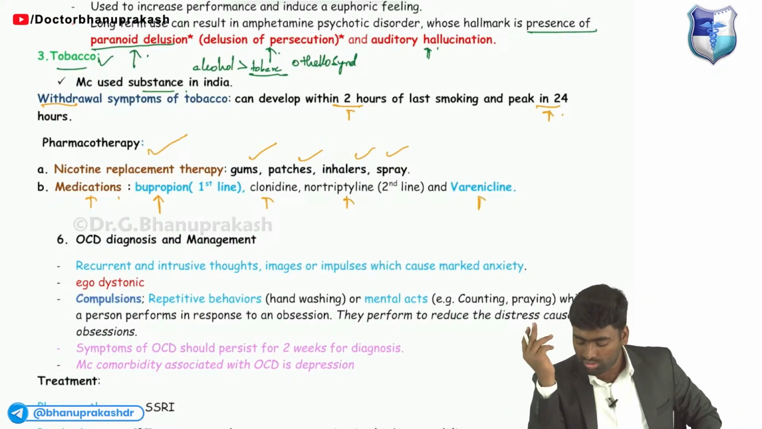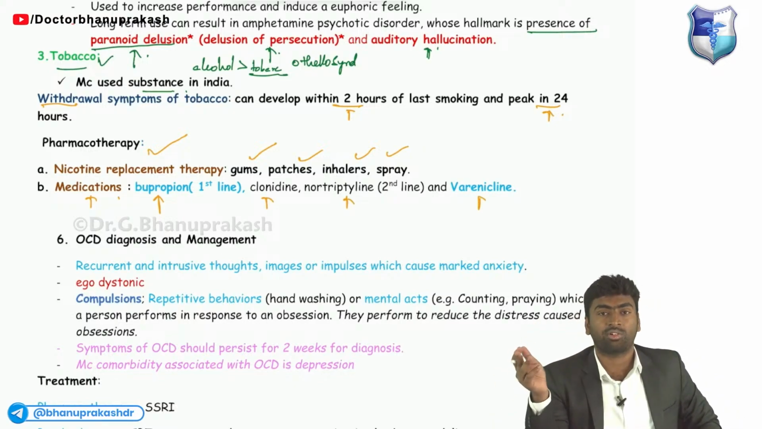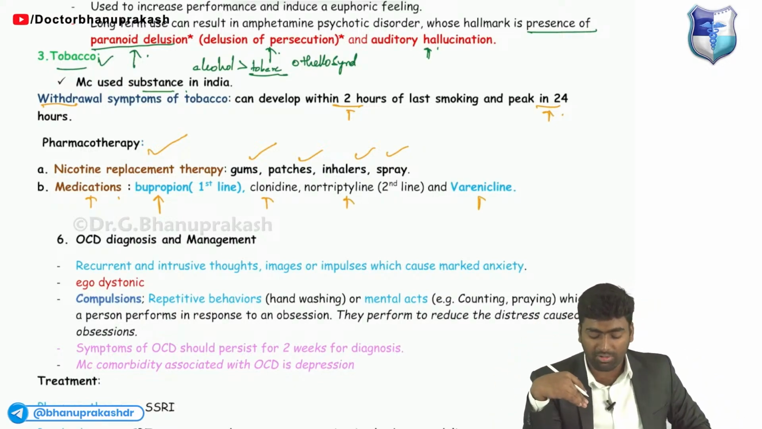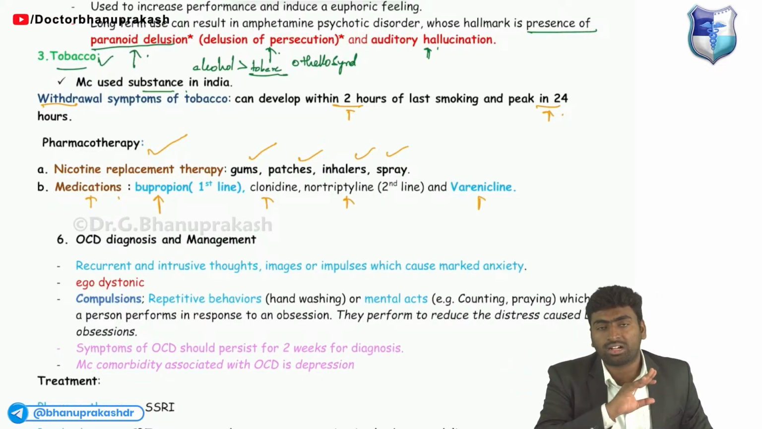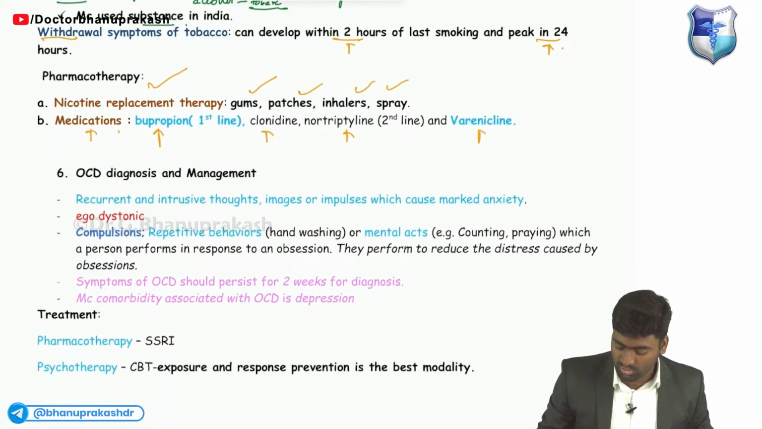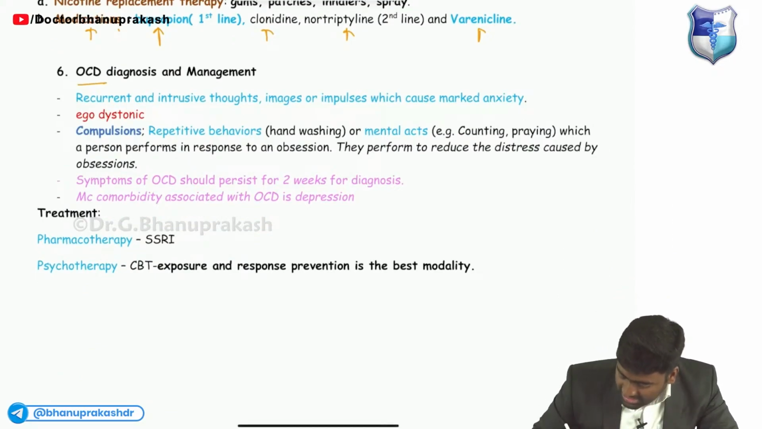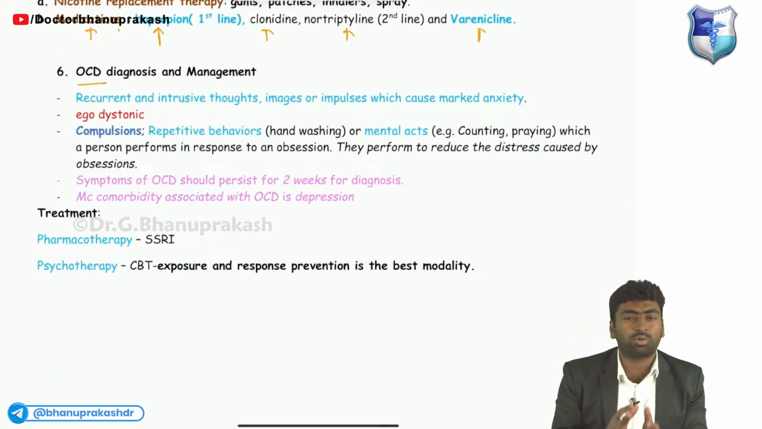So 2 drugs you should know: one is bupropion and the other is varenicline. Okay, I have also written this in a separate note, because these anti-smoking drugs they ask in each and every examination. So don't forget. About OCD, you know, it is a recurrent thought, like hand washing, means you feel you need to wash your hands.